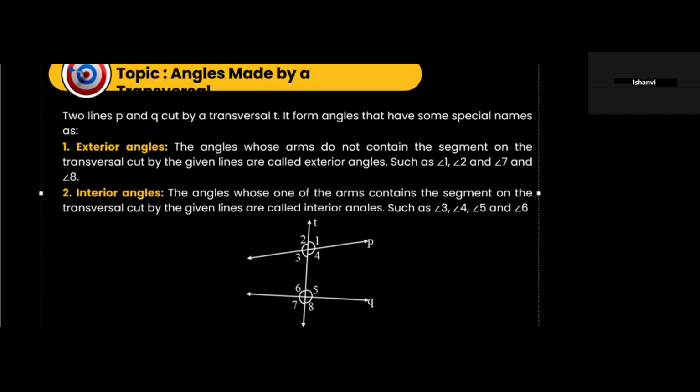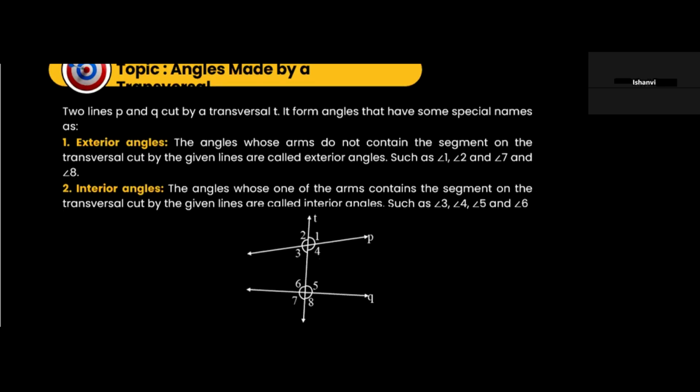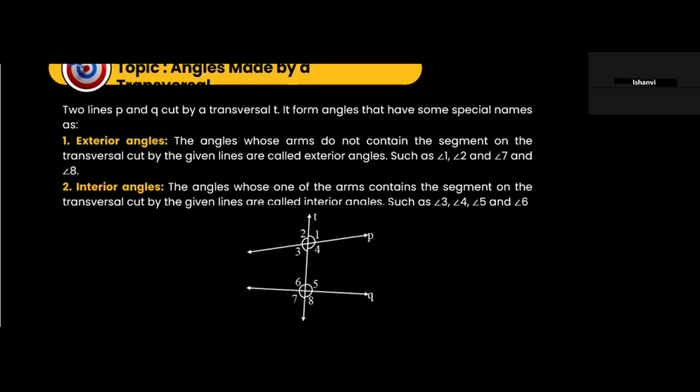Okay, let's look at this one. If P and Q are cut by a transversal, it forms angles which have some special names, such as exterior angles. What are exterior angles? The angles whose arms do not contain the segment on the transversal are called exterior angles. Such as this angle, this is an exterior angle.